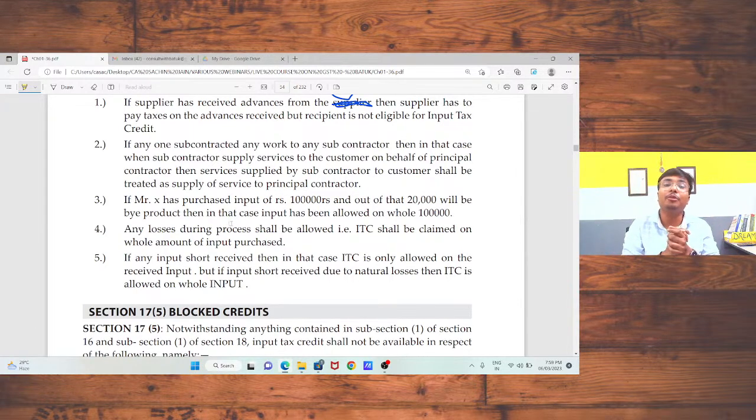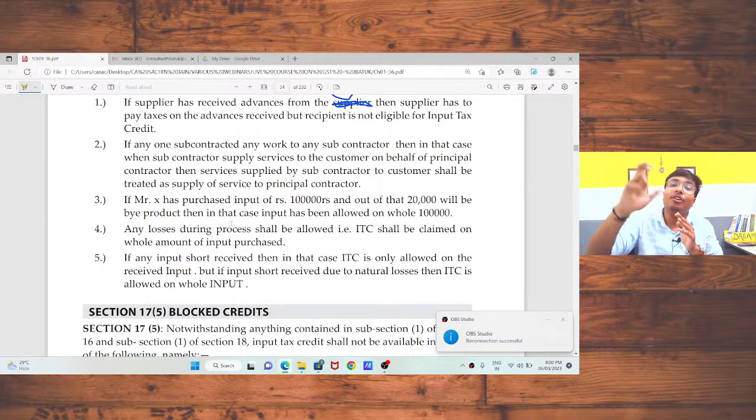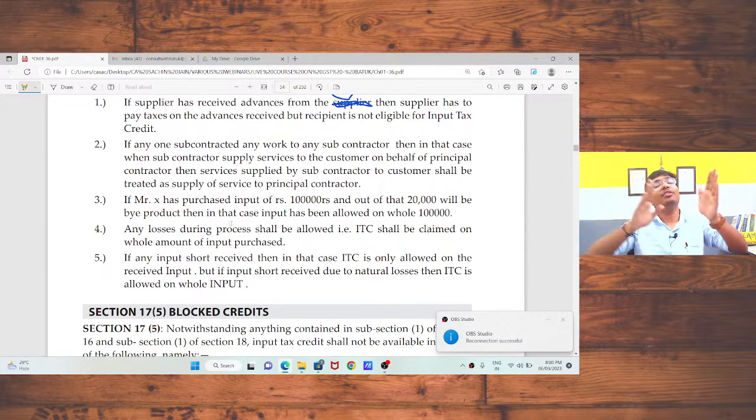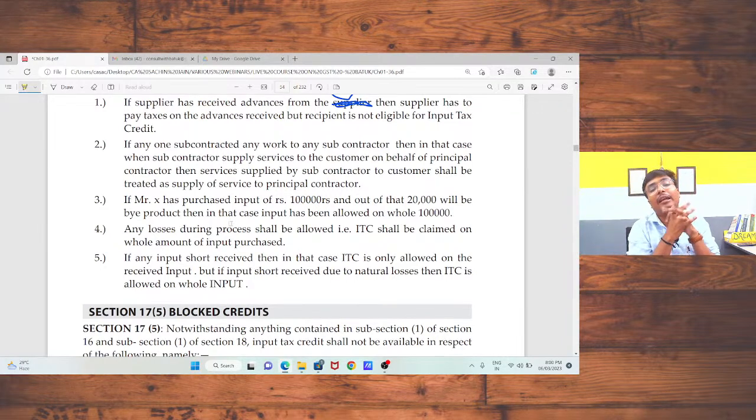I have put 1 lakh units into my manufacturing process and I got 70,000 only. 20,000 is my normal loss, because this is the tendency of my manufacturing process that 20,000 units will be lost. But the loss of the other 10,000 units due to certain reasons will be treated as your abnormal loss. In that case, you are eligible to take input tax credit on the amount of 90,000 units, but on the 10,000 units, which is your abnormal loss, you are not eligible to take input tax credit.